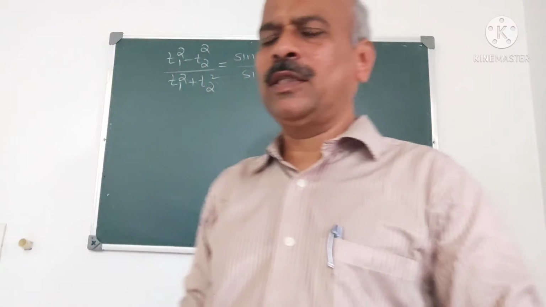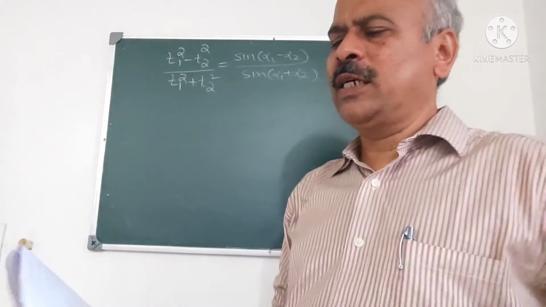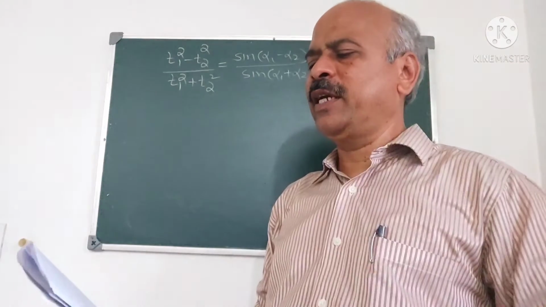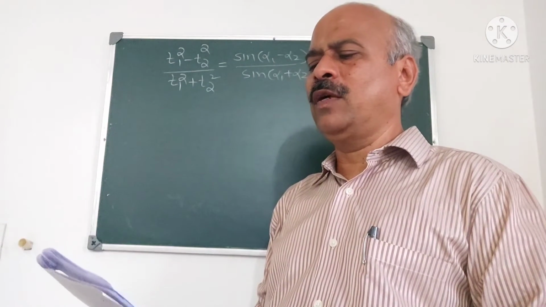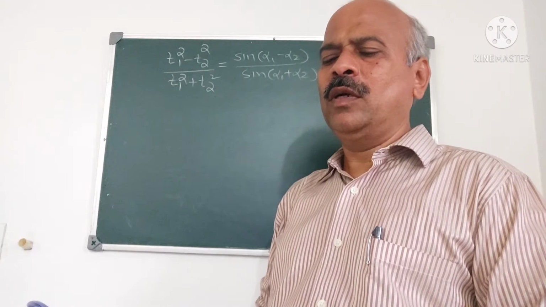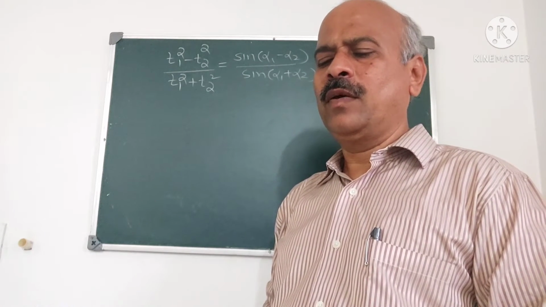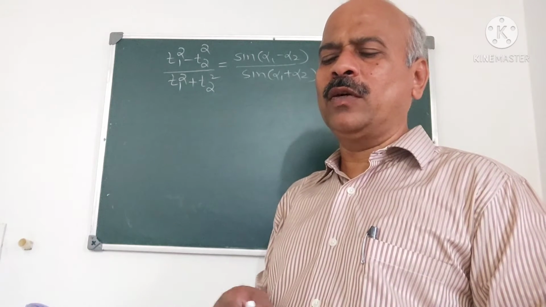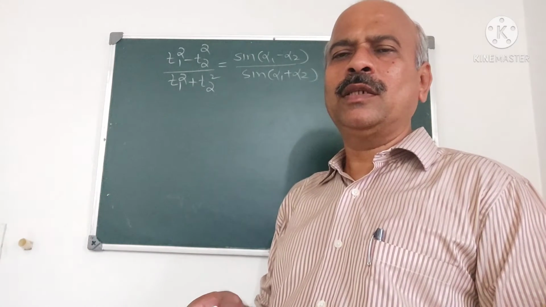Problem is, I repeat this, two bodies are projected from the same point in the directions making angles alpha 1 and alpha 2. Angles of projections are different, alpha 1 and alpha 2, with the horizontal, but they strike the same point in the horizontal plane. What do you mean by this?